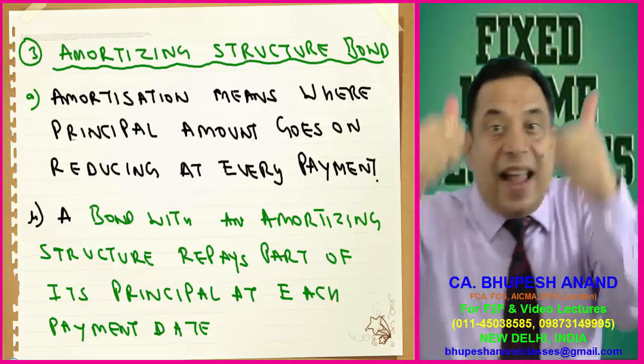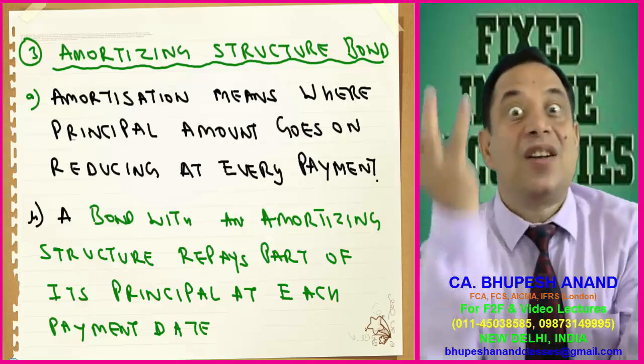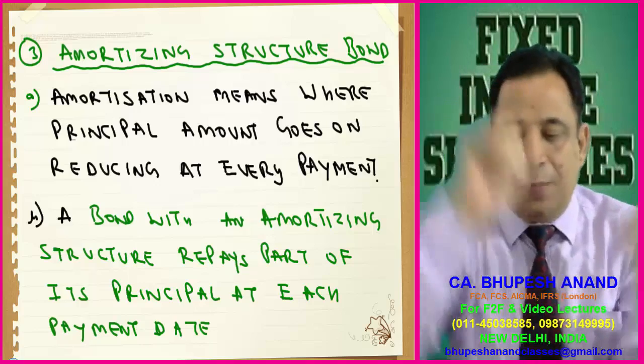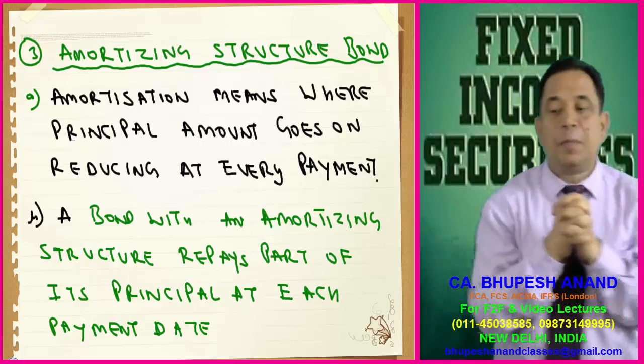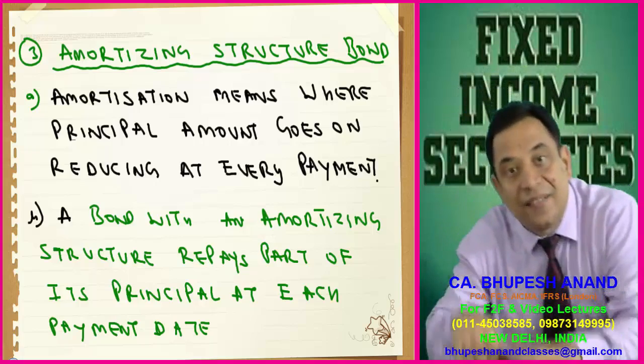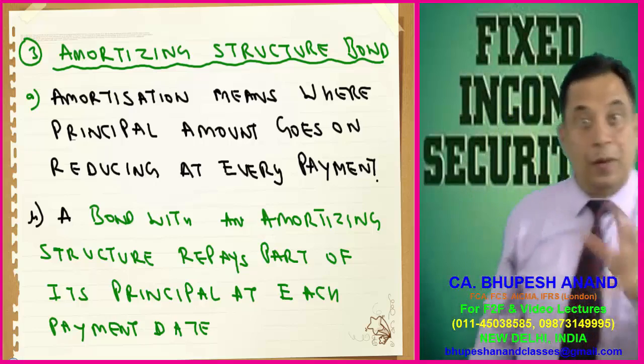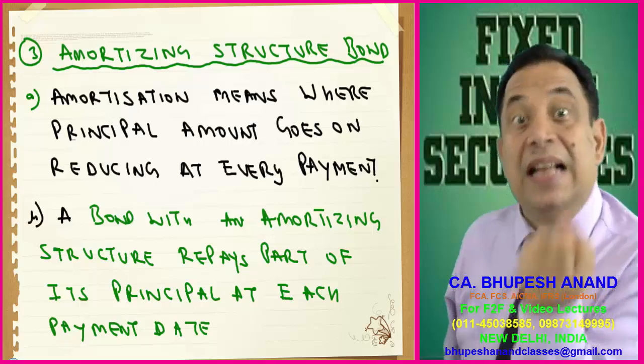Amortizing can be divided into two parts: full amortizing and partial amortizing. Please write down a point: amortizing means the principal amount goes on reducing, and we are paying both principal as well as interest. I will be telling you how we can calculate that installment.